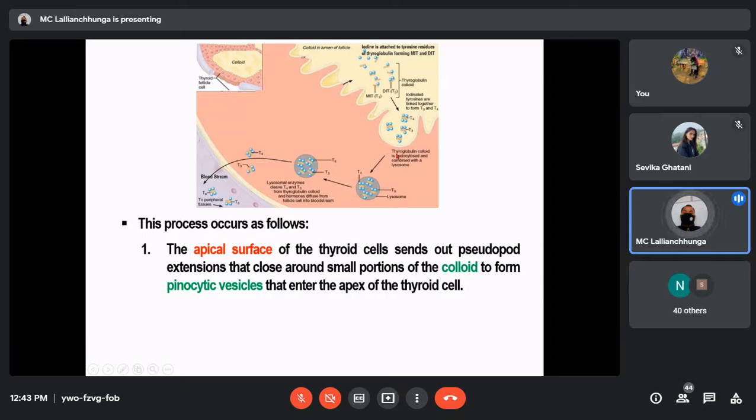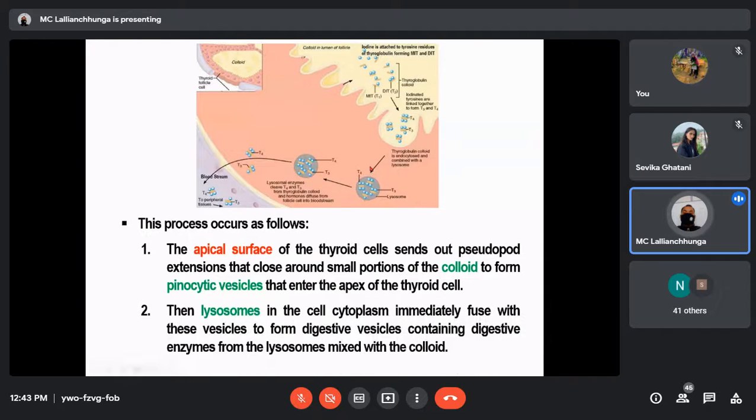Then thyroglobulin colloid is endocytosed by the process of endocytosis. This is pinched off, it will get detached from here, and combined with the lysosome. So once inside the follicular cells, it will come in contact with lysosomes. Lysosomes, you know that. These lysosomes have a large number of enzymes.